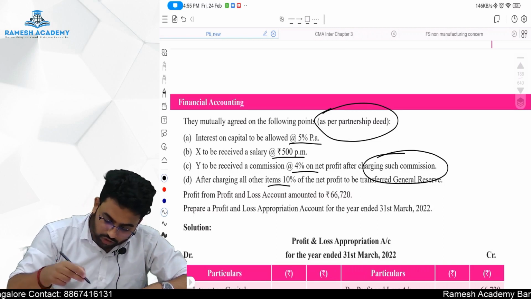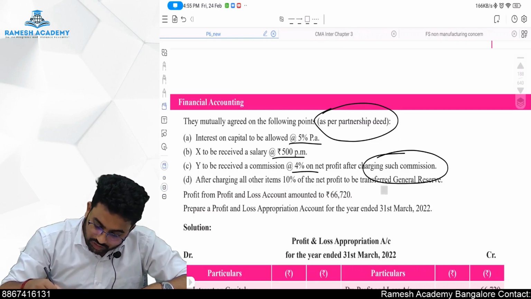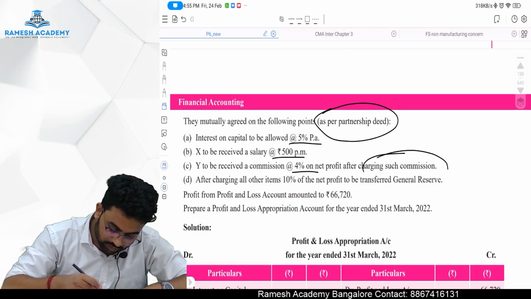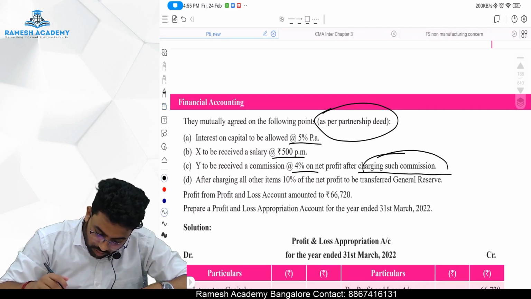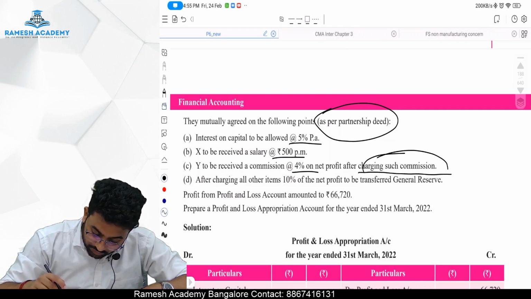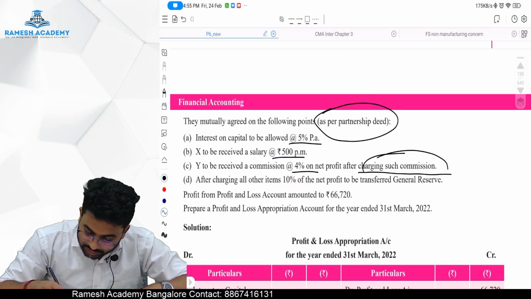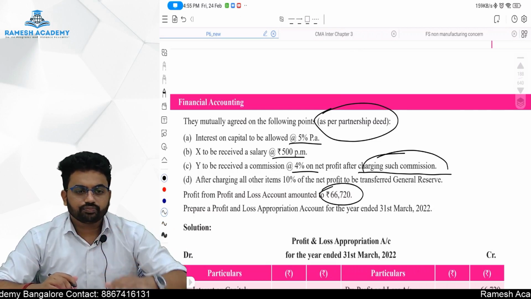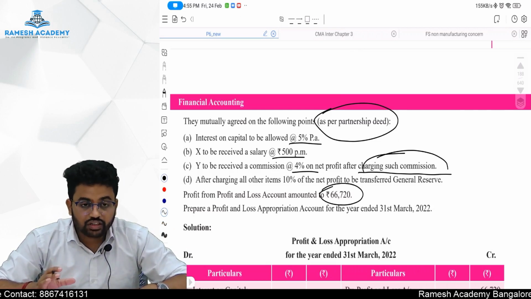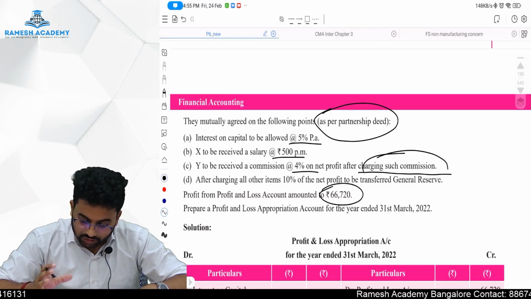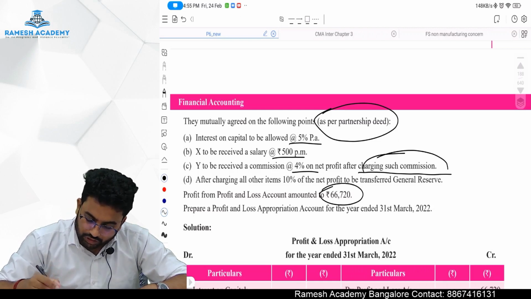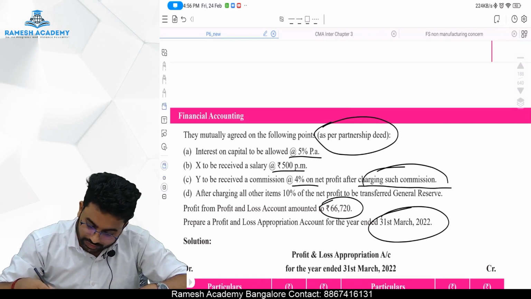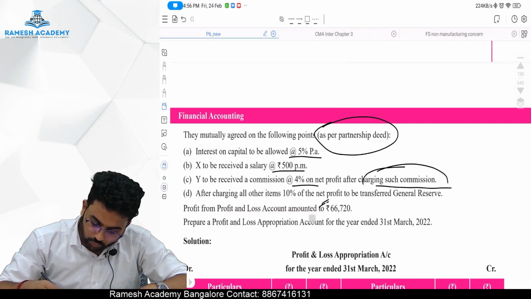After charging all other items, 10% of the net profit is to be transferred to general reserve. After charging all the things, we have to transfer 10% of the profit to general reserve. Profit from profit and loss account amounted to rupees 66,720. Net profit 66,720. Prepare a P&L appropriation account for the year ended 31st March 2022.